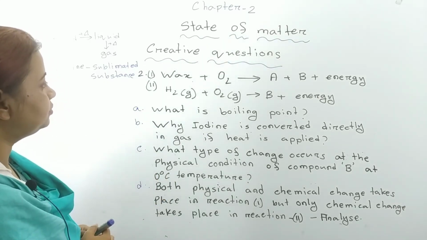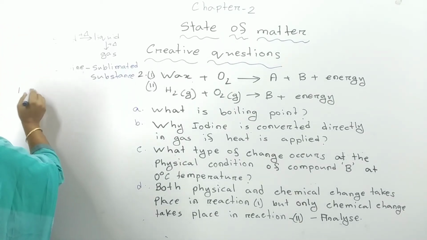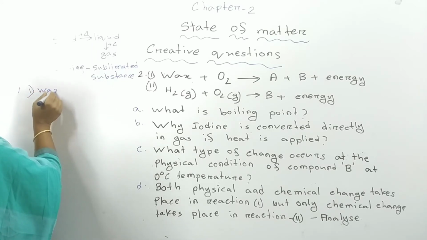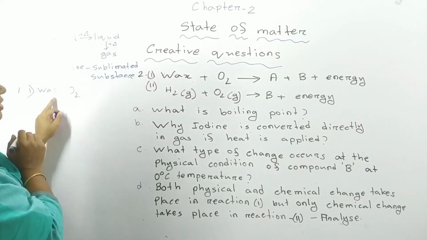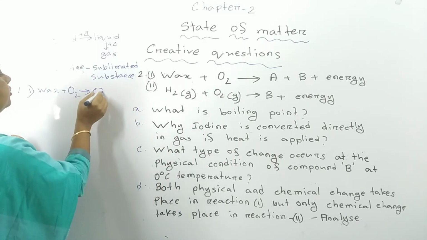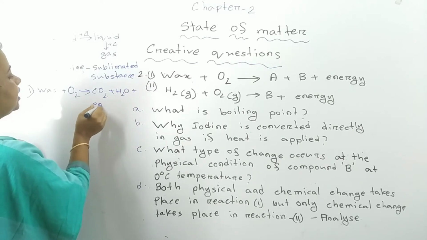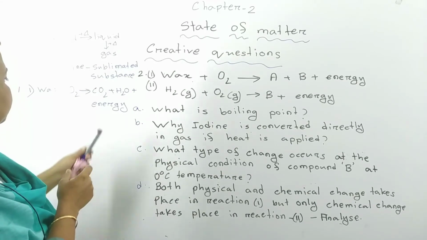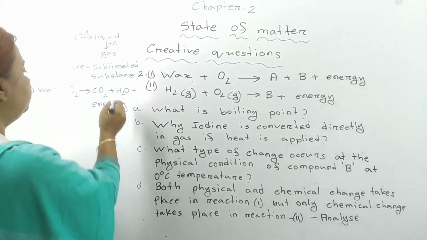What is compound B? At first, we have to complete the reaction. Reaction number 1, OX. We know that OX is a mixture of hydrocarbons. If OX is burnt in oxygen, carbon dioxide plus water plus energy can be produced. Here compound B is water.